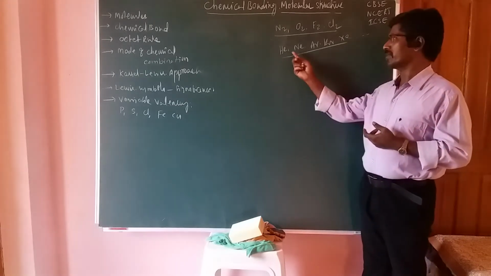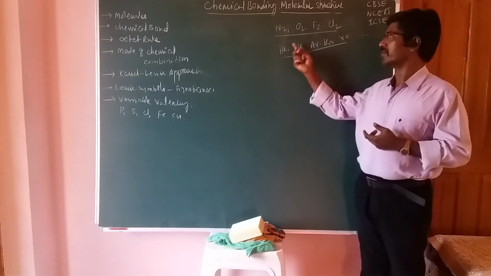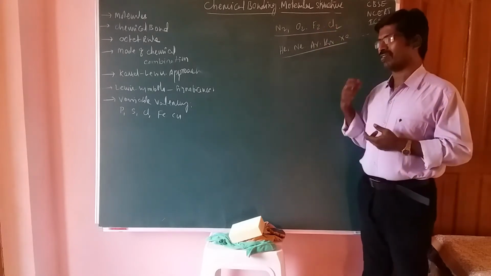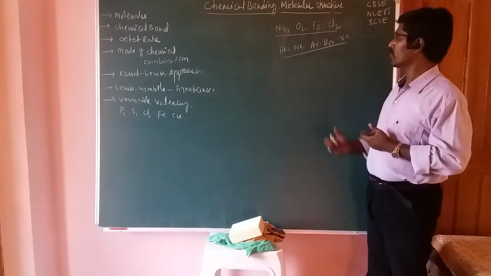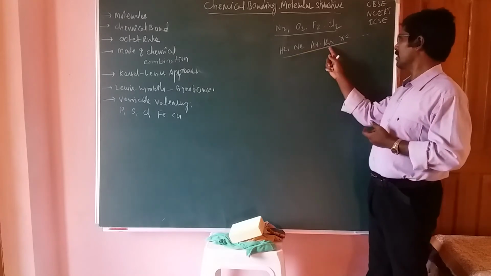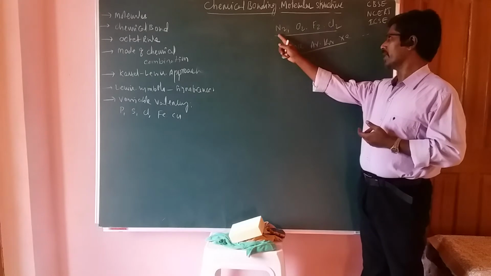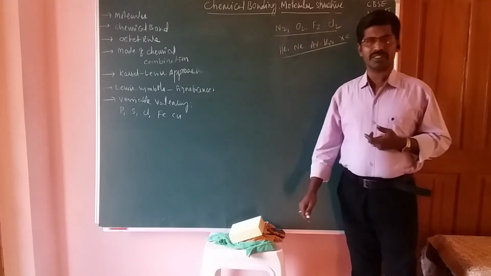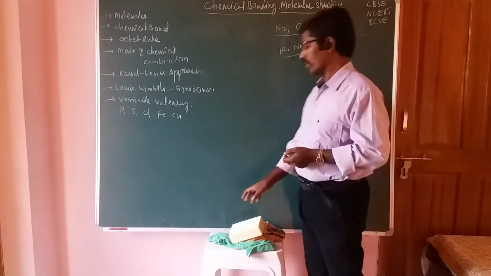Okay, that means these are the monoatomic state, but these are the diatomic state. Okay, friends, diatomic state. And next one is the top monoatomic state: helium, neon, argon, krypton, xenon. N2 molecules, O2 molecules, F2 molecules, Cl2 molecules. So these are the molecules.